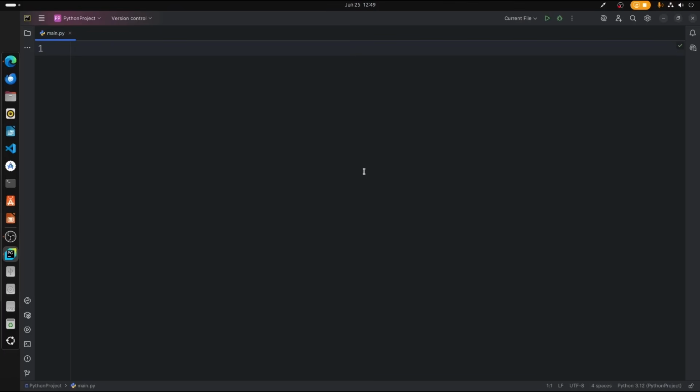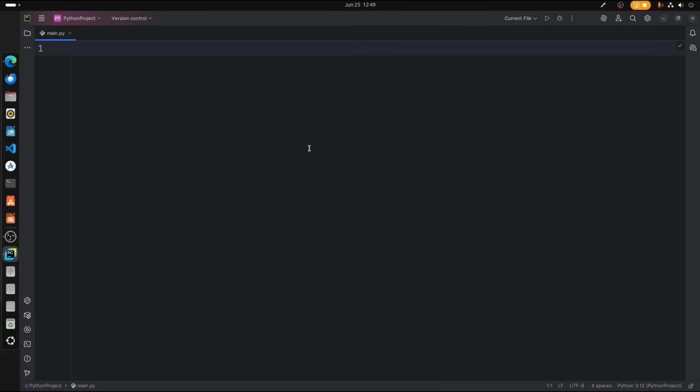Hello everyone, welcome to this module of this course. This is the first module of this course, and in this module we're going to see how to define and call a function. We're going to see function parameters, return values, scopes, different types of scopes like local and global. We're going to see lambda functions. We're going to see star args and star kwargs.